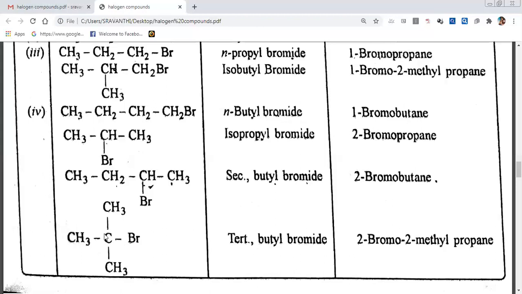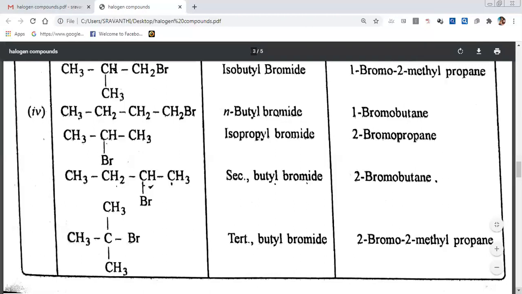So 1, 2. On the secondary carbon, I am selecting this chain. 1, 2, 3. On the second carbon, what is there? Bromine is there, methyl is there. That's why it is called 2-bromo, 2-methyl. What is the compound? 1, 2, 3. Propane. 2-bromo-2-methylpropane.